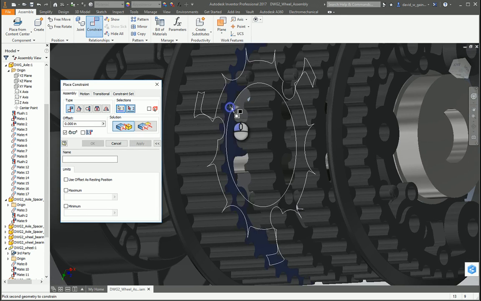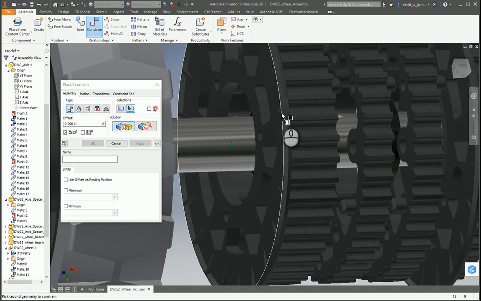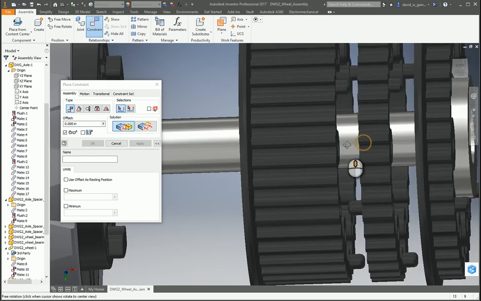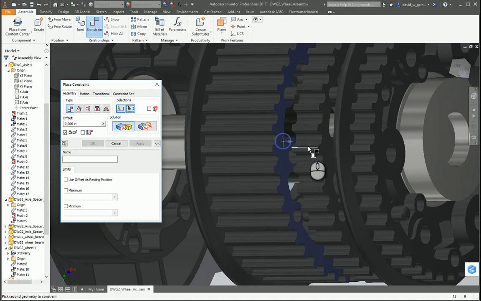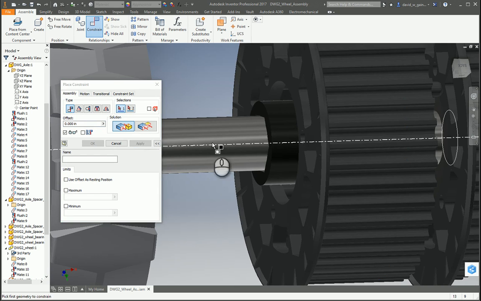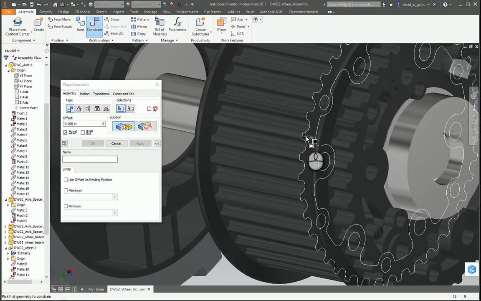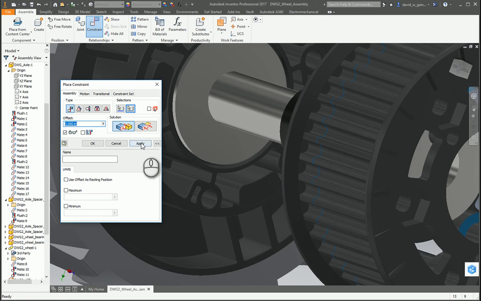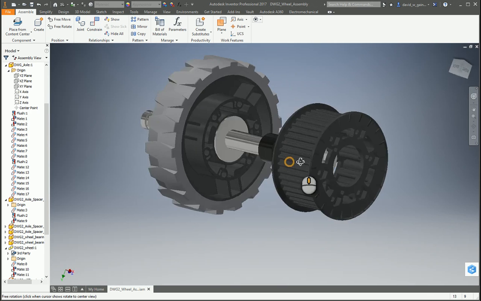Now I know there's members of the team who like to use the join command. I'm a little bit preferential to this. I know it takes a little bit longer, but if a constraint breaks, you're only breaking 1 of 3. And generally things stay in place. Really doesn't take that much longer. So now we have a hub.